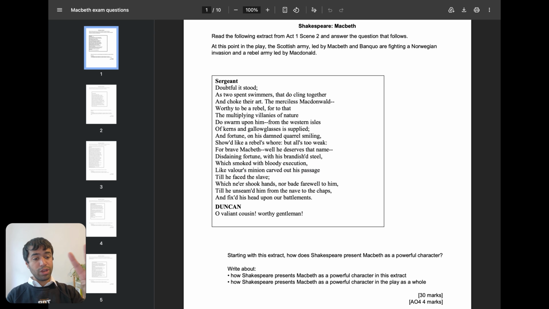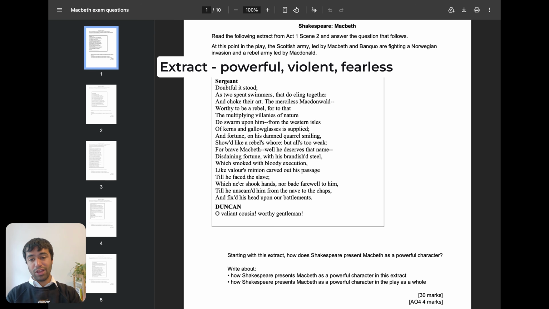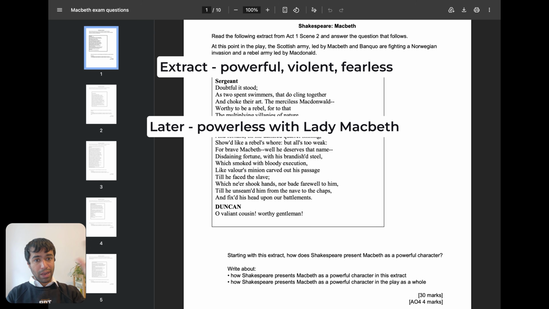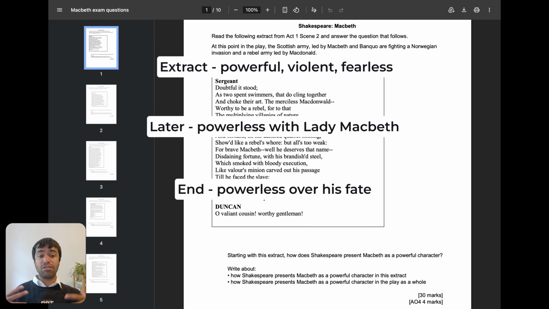So we'll have about 3 paragraphs now. The first paragraph is about the extract. He's powerful, he's brave, he's fearless early on. The second paragraph is about the middle or a bit later. He's shown to be powerless in his relationship with Lady Macbeth. And the final paragraph, as the play develops, as it goes to the end, he has no power over his fate. He loses all control. And that's all we need to do.